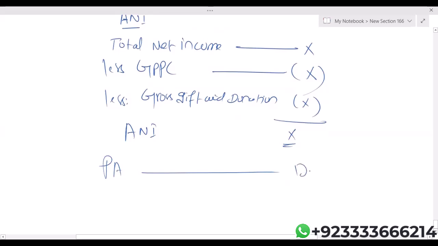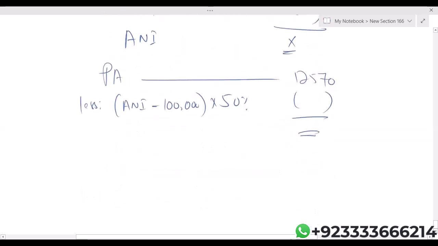Personal allowance is 12,570 less (ANI minus 100,000) into 50%. Now, if ANI is greater than or equal to 125,140, then the personal allowance becomes 0.